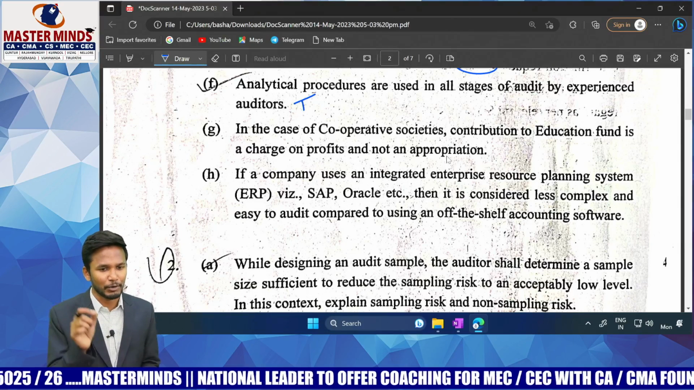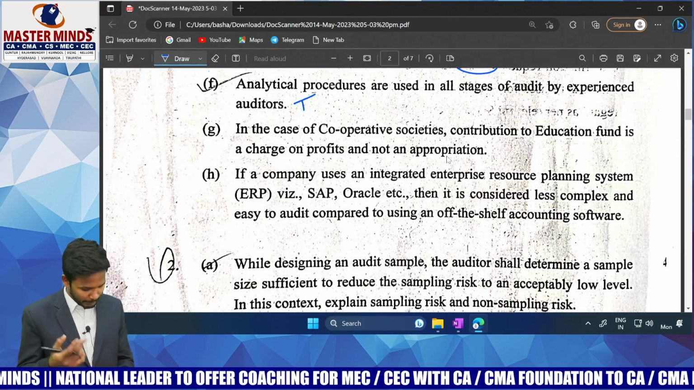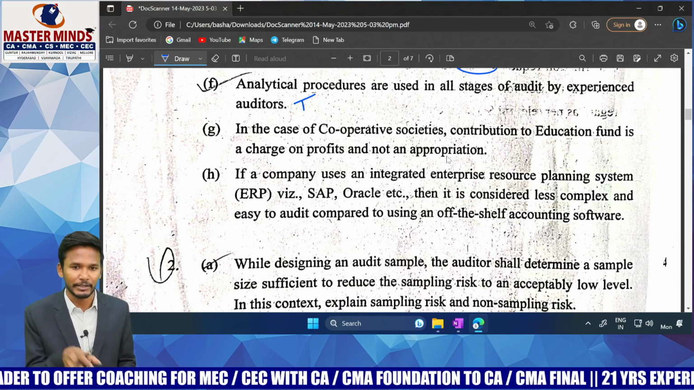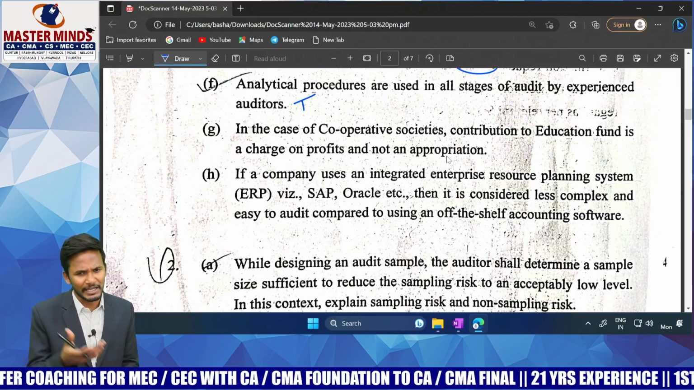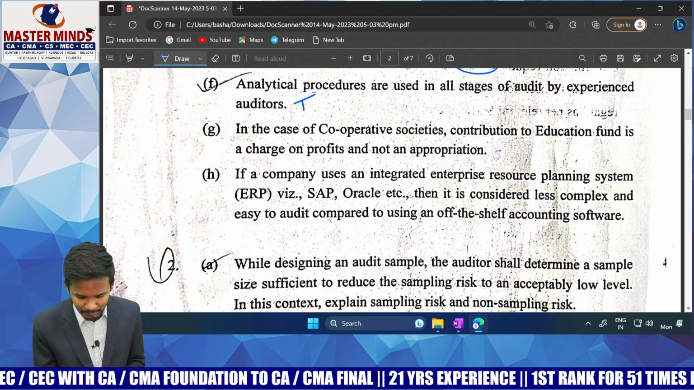When I say provision, it means it's a charge on the profit, not an appropriation of the profit. See, appropriation means reserves, allocation of funds, but provision means it's a mandatory charge. Yes, this is how we covered it. But in the ICA material, he straight away gives the statement. Okay. So the statement becomes a completely true statement.